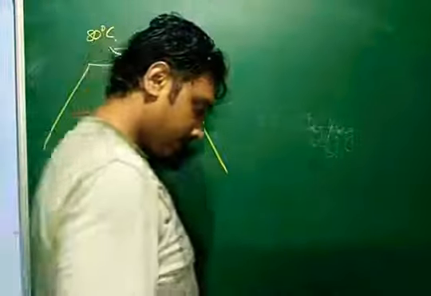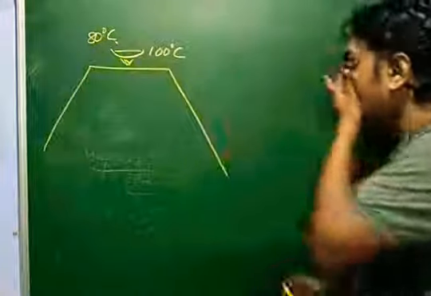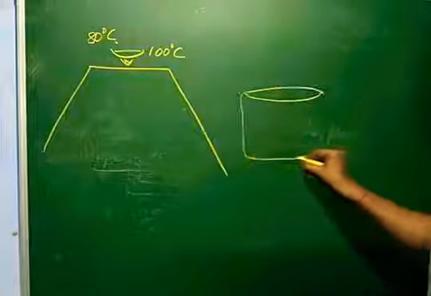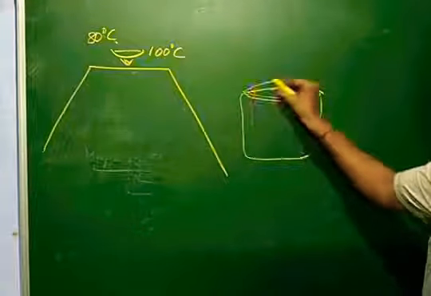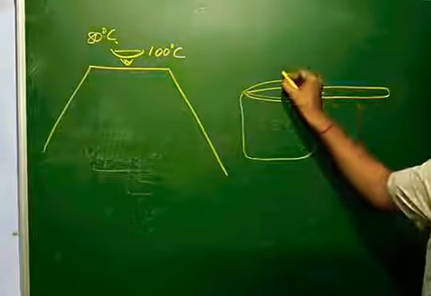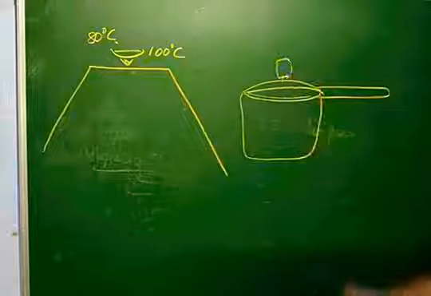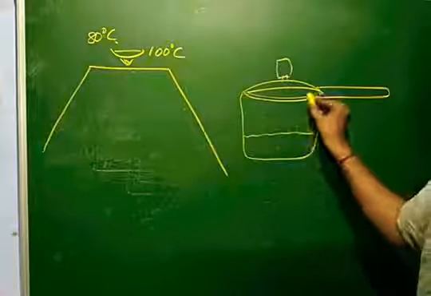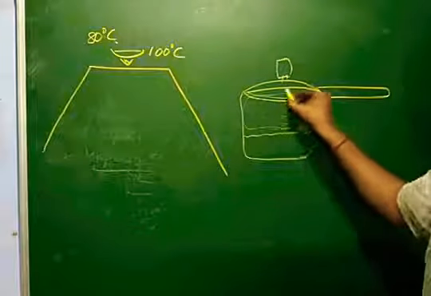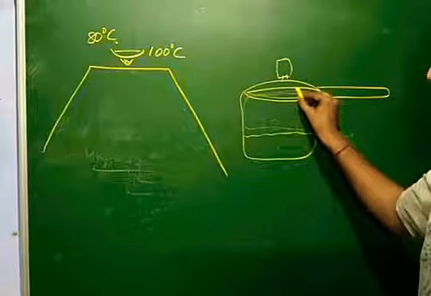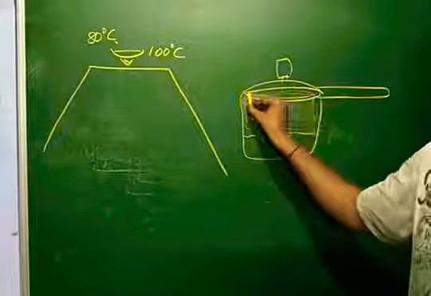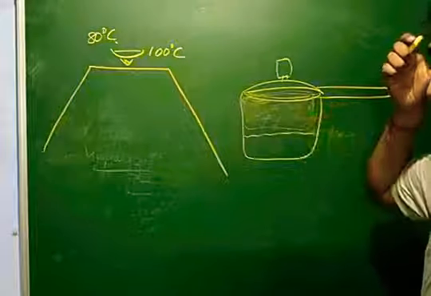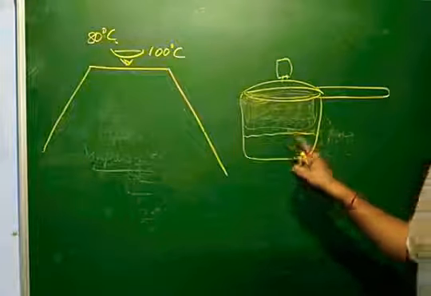But unlike that, if we talk about the pressure cooker, you all have seen a pressure cooker, right? It looks somewhat like this. There is a lid over here and a nozzle cap over here. What happens when we are boiling here is that the water vapor cannot escape, so more pressure is getting created. Because of that, the water boils at a higher temperature, around 120 or 150 degrees Celsius.